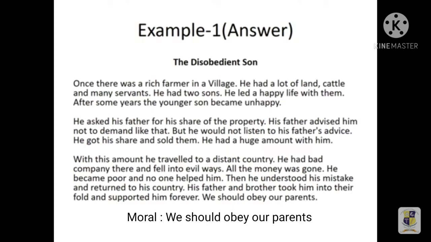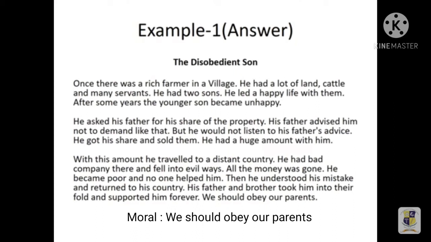But he would not listen to his father's advice. He got his share and sold them. He had a huge amount with him. With this amount, he traveled to a distant country. He had bad company there and fell into evil ways. All the money was gone. He became poor and no one helped him. Then he understood his mistake and returned to his country. His father and brother took him into their fold and supported him forever. The moral of the story is we should obey our parents.